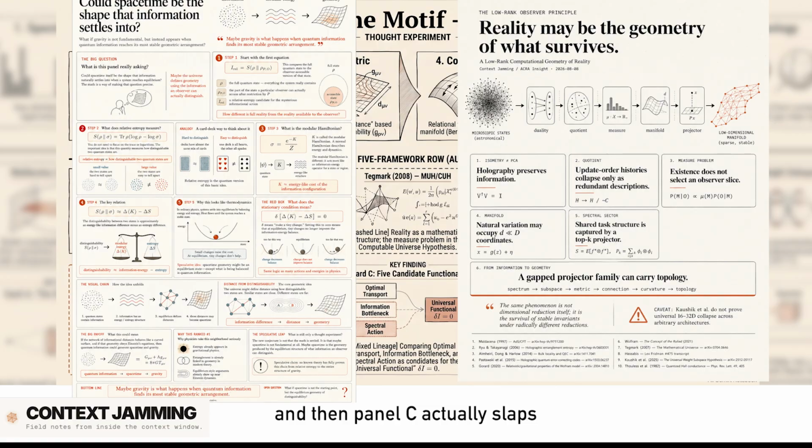And then Panel C actually slaps literal plausibility percentages on these open physics questions. He says relative entropy has a 35% plausibility and optimal transport has a 5% plausibility. How do you even calculate that? You can't. That's just putting numbers on a philosophical guess to make it look like hard empirical data. It's math washing. It's an editorial failure, not just a graphic design choice.